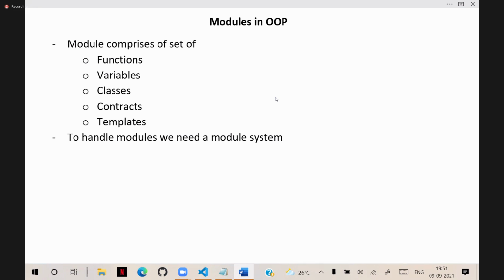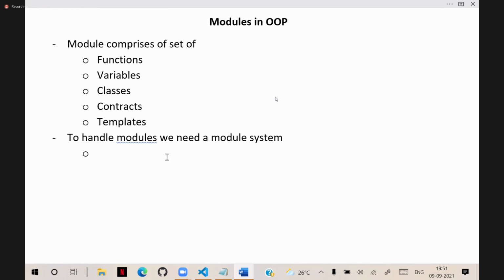So in order to work with modules, we need a module system. Various module systems are present. Various module systems like to